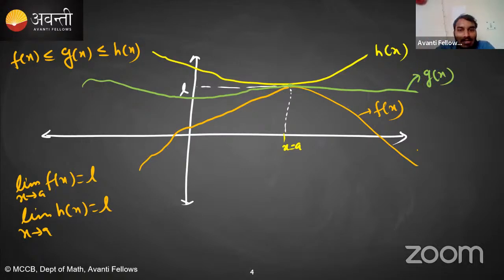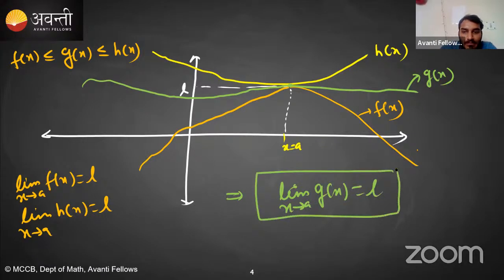So automatically, while crossing over x is equal to a, the function has to pass through L, right? So it implies the limit x tending to a, g of x will automatically become L. Is this clear? So this is known as the sandwich theorem.